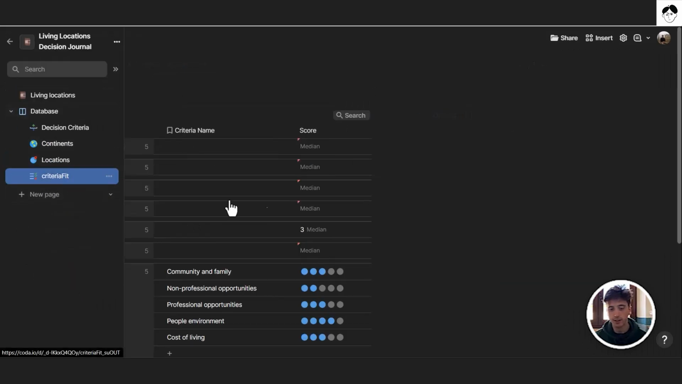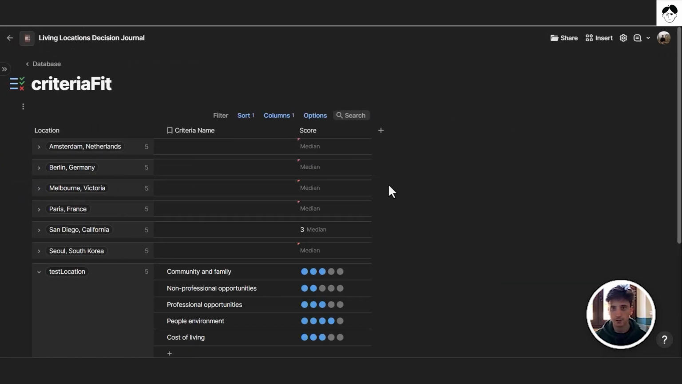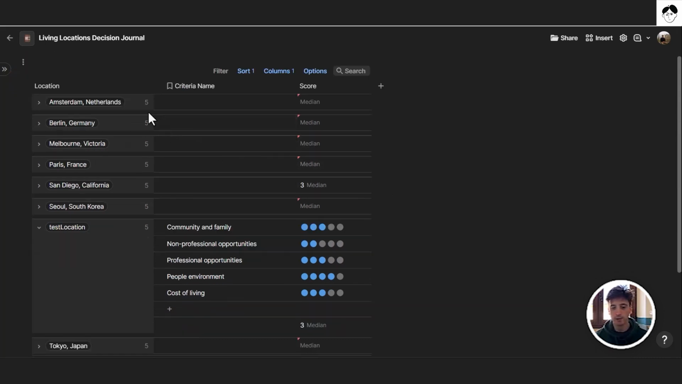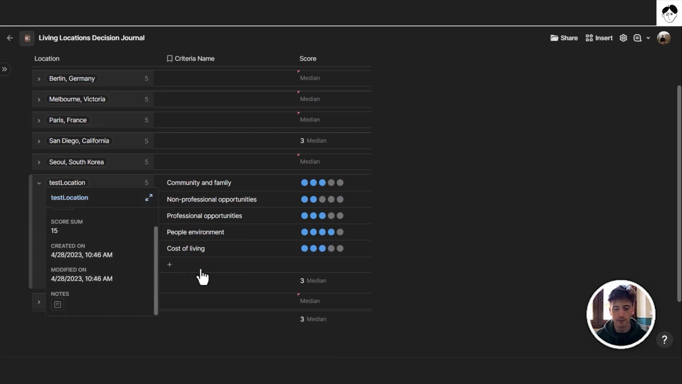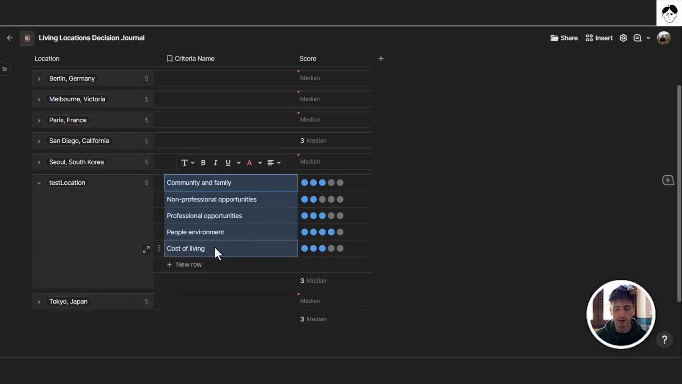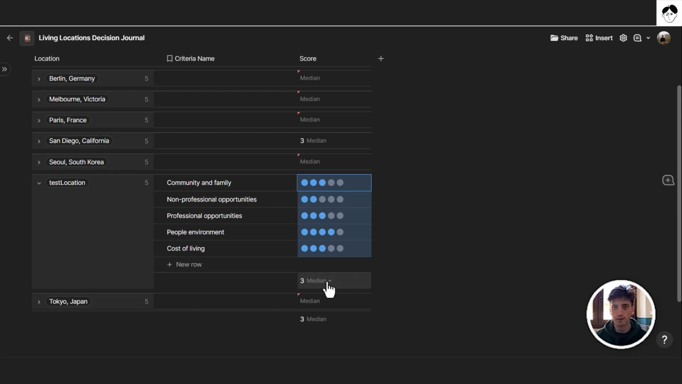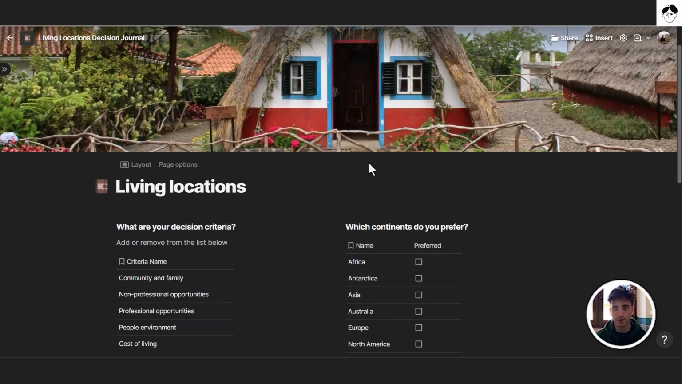And you have the criteria fit table. That's the join table that works in the background to make sure that you can score each criteria for your locations, and you can see them, all the locations and all the criteria for those locations right here. So that's the new location that we just added that you can see in here, and you can see all the criterias and your score for those criterias, as well as the median score. And really, that is it. That is how the Notion template works. That is how the Coda doc works.